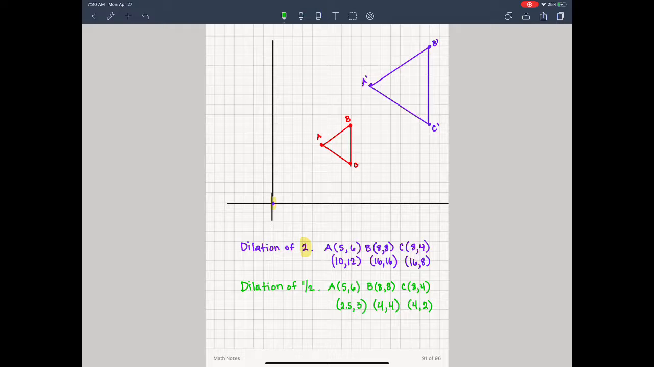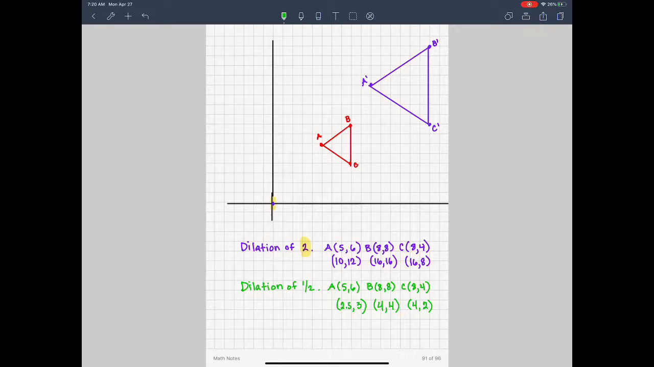Now, keep in mind, this is going to be smaller, and it should be somewhere between the original figure and the origin, because now we're going less than 1. If it's more than 1, it should be on the other side of the figure from the origin, like we saw in the purple figure.